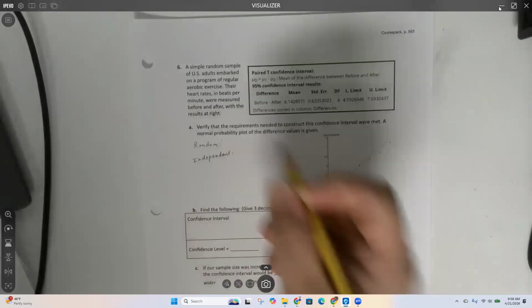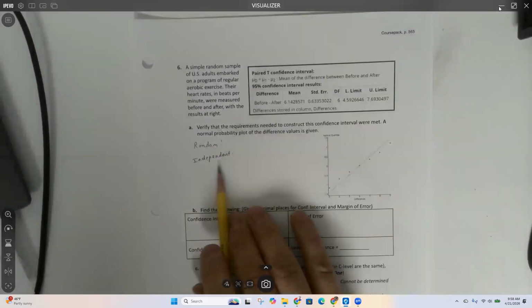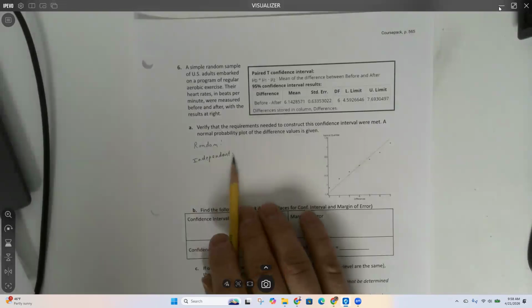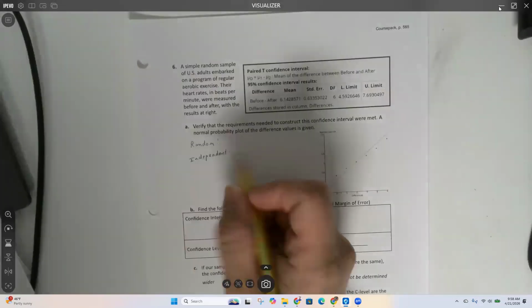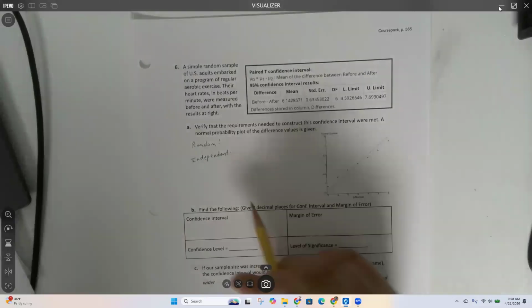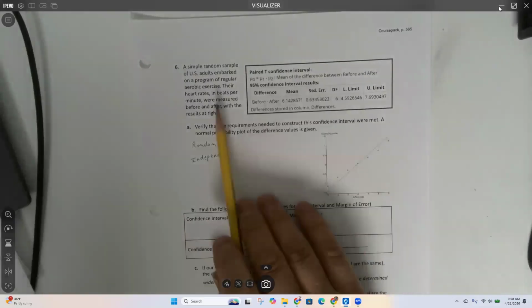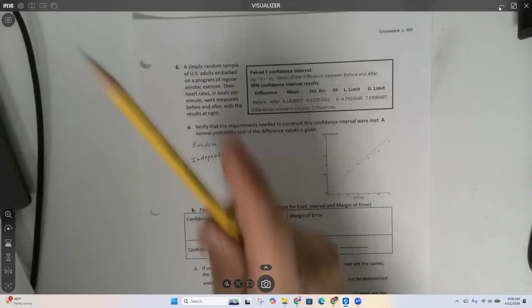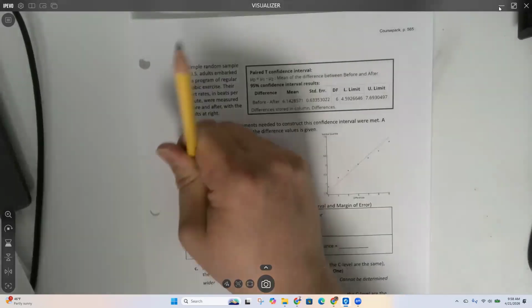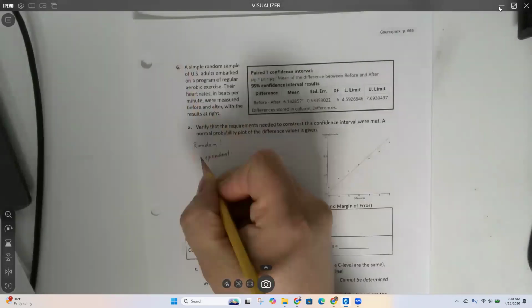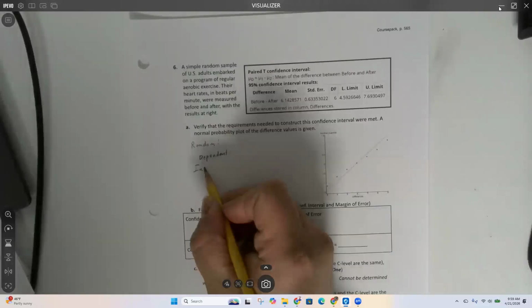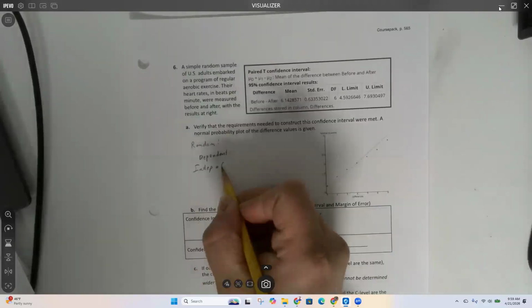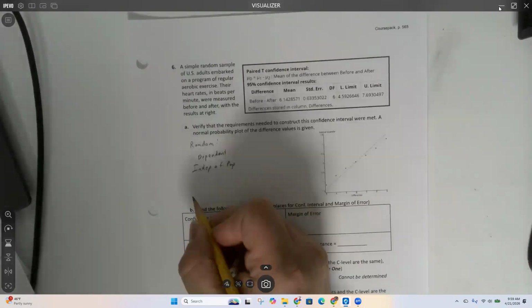Now, since we have two different samples, you need to check that they're independent or dependent of each other. In this case, I'm not checking independence, I'm checking dependence. And I need to check independent of the population. And I also need to check that it's normal.